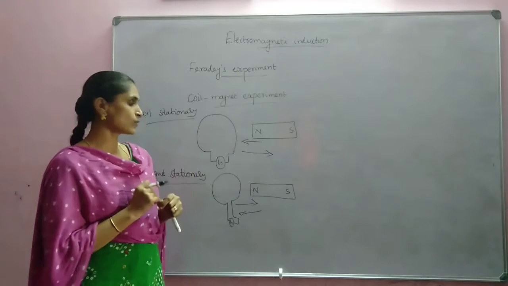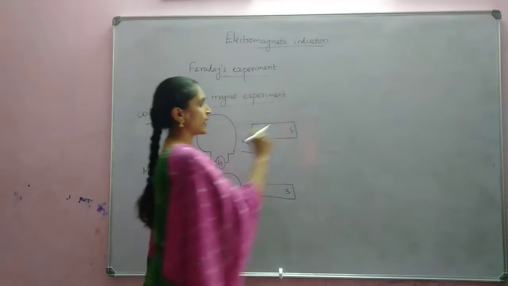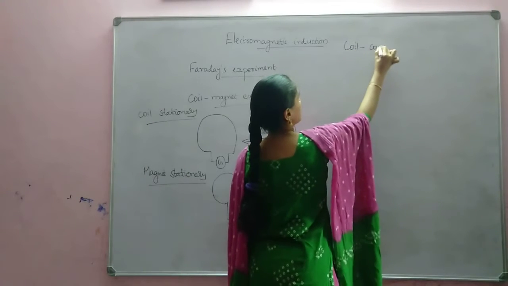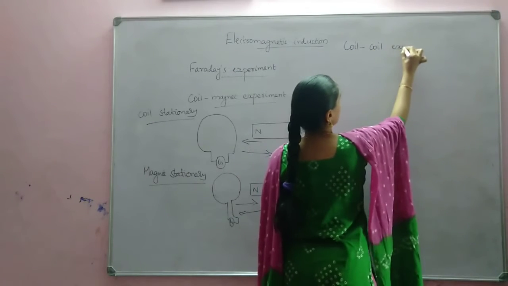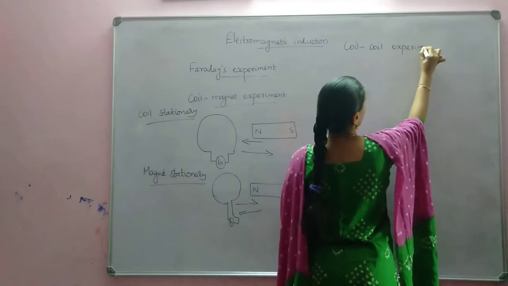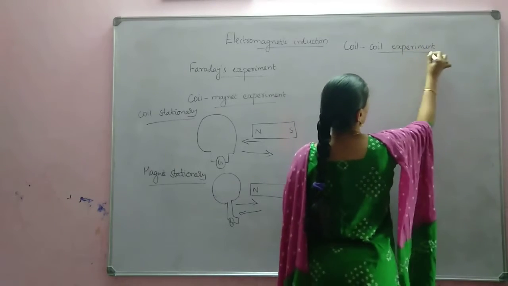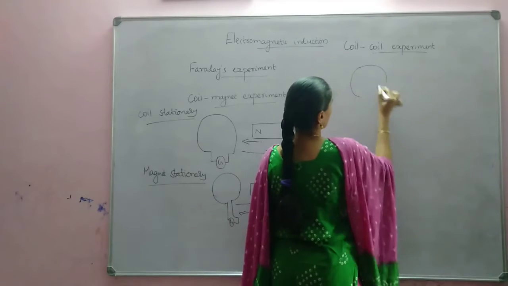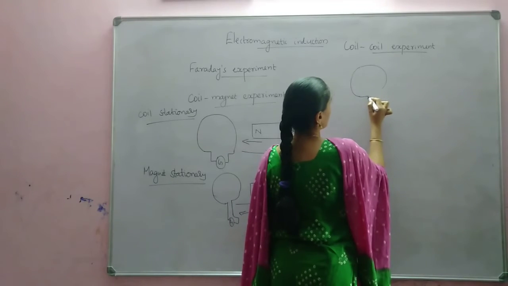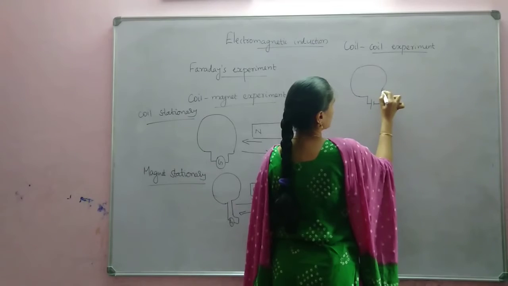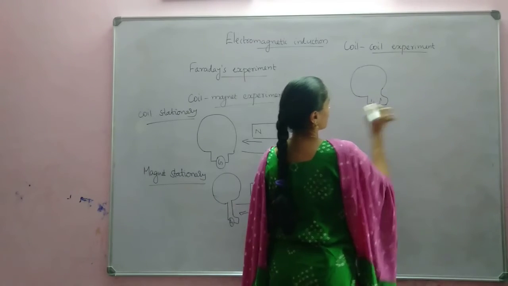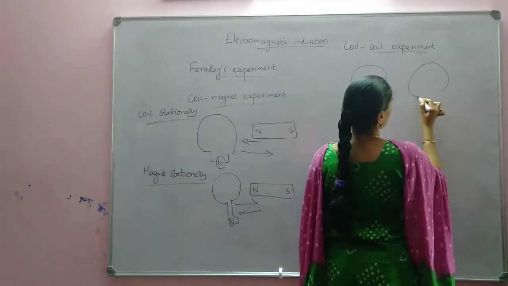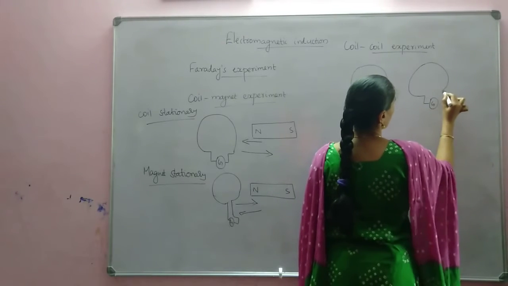And in the third case, instead of a magnet, this is known as the coil experiment. One coil is taken. It is connected to a cell through a key. And another coil is connected to a galvanometer.